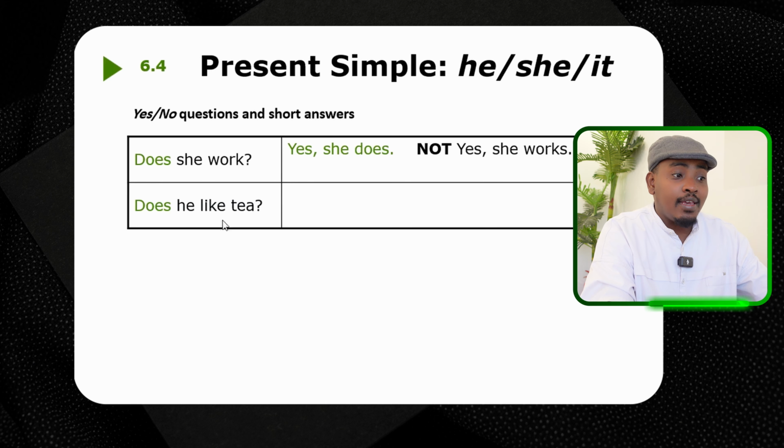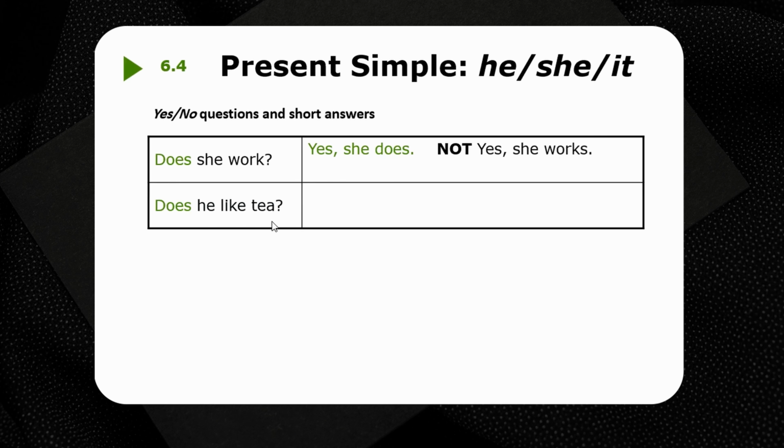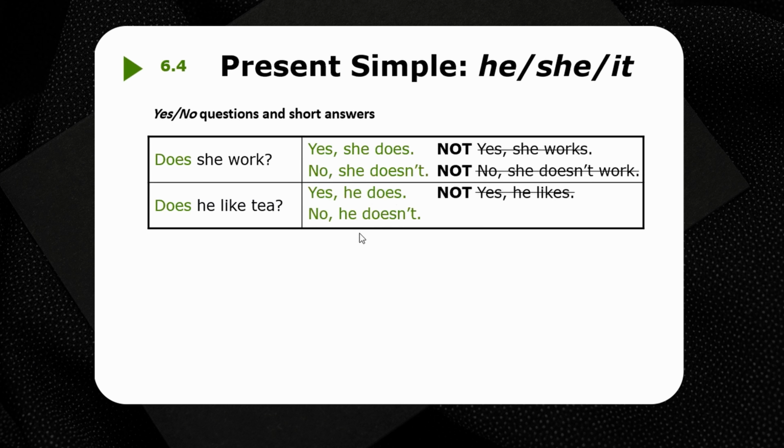Okay. Does he like tea? You say what? Yes, he does. Or you can say, no, he doesn't. Does she work? Yes, she does. No, she doesn't. Does he like tea? Yes, he does. No, he doesn't. Please do not say yes, he likes, or here, yes, she works. No, she doesn't work, right? Make it short. Short.